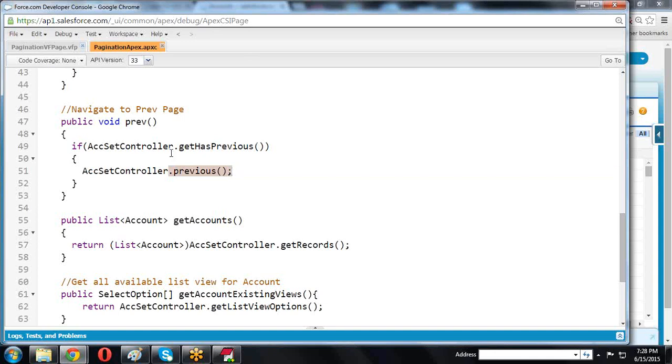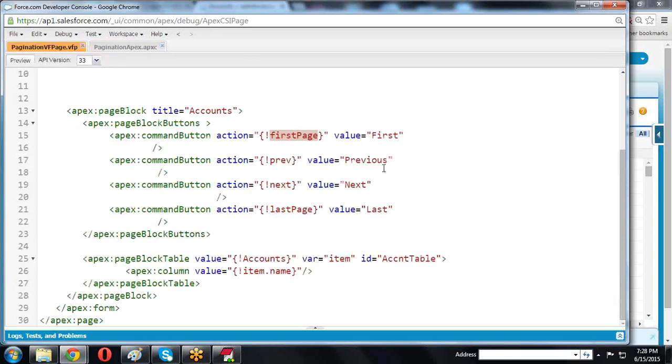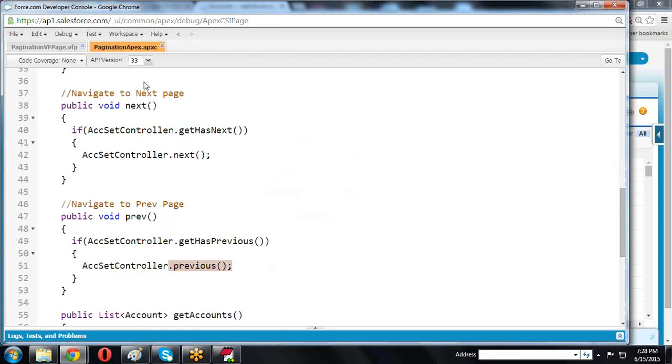Now, like this, the next method. If I call the next method, the action is next. This is the method we are calling, next. Then it is executing and checking whether the next page is there or not. If the next page is there, then it navigates to the next page.